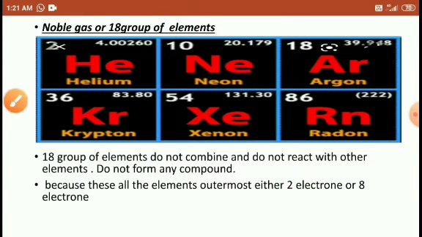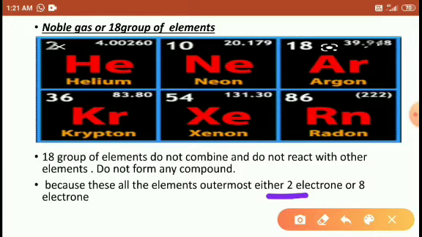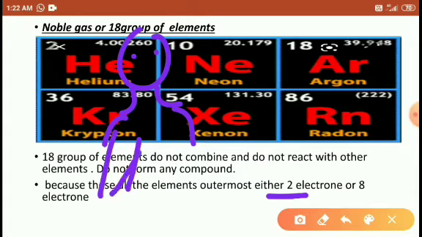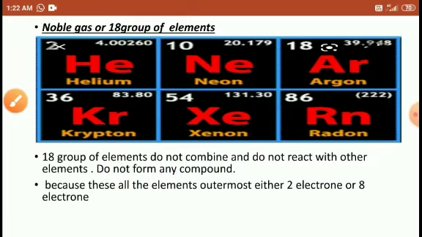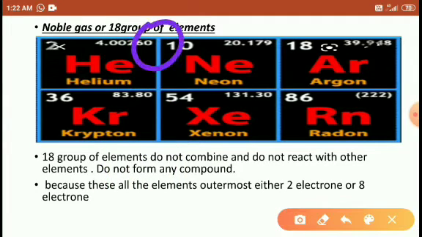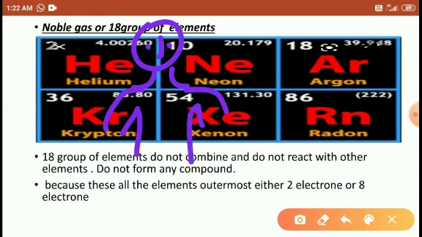Right students? When 2 electrons are present, they are present in a bonded form, right? Look here students, I will tell you one thing. Take a person who has only one hand. Unfortunately, he doesn't have his other hand.